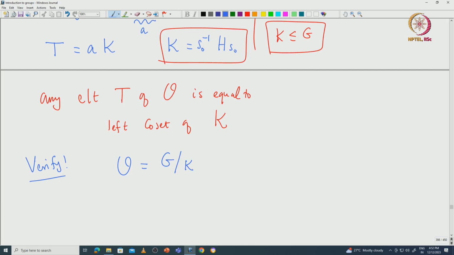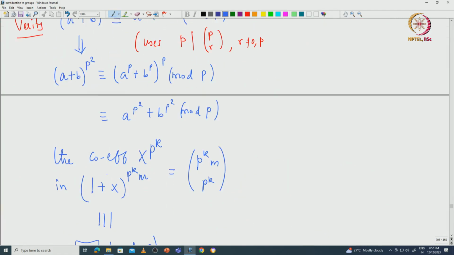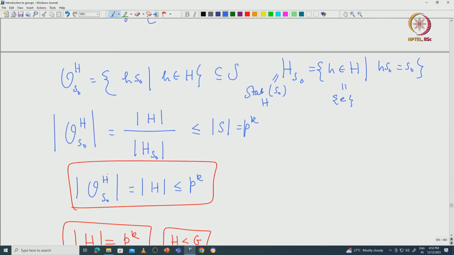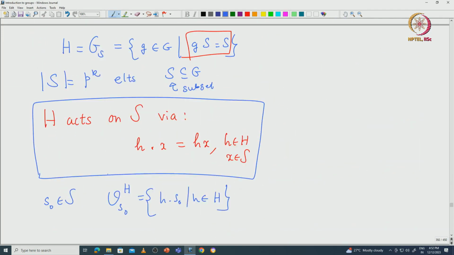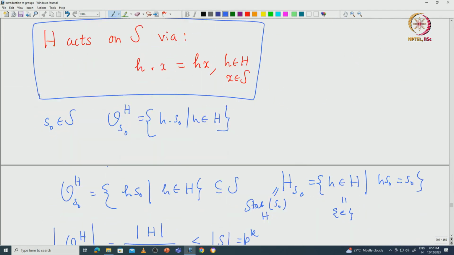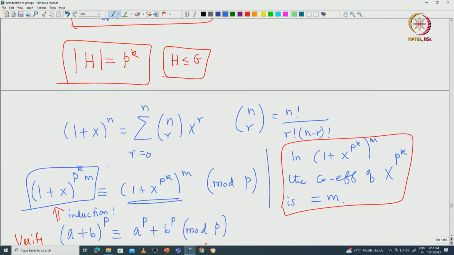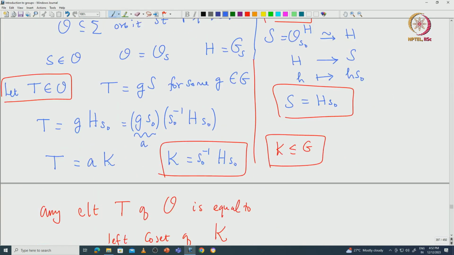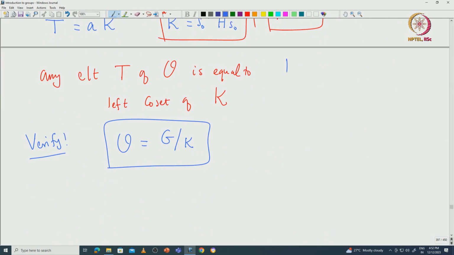So, it is not just some orbit, it is indeed the orbit that naturally comes from some subgroup. Because that is what our motivation said. If we start with a group H having this property, then we saw that this G mod H can be realized as the orbit. That is what here also we are saying. Note that the cardinality of K is the same as the cardinality of H, which is exactly p to the power k.